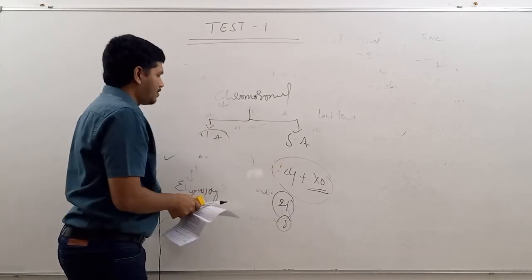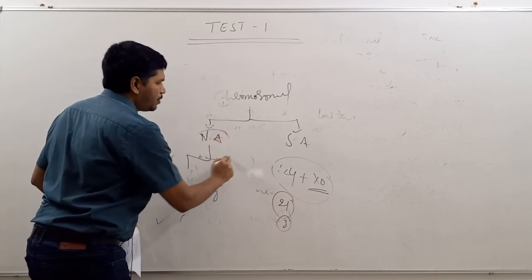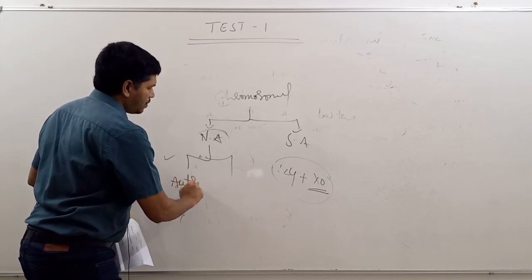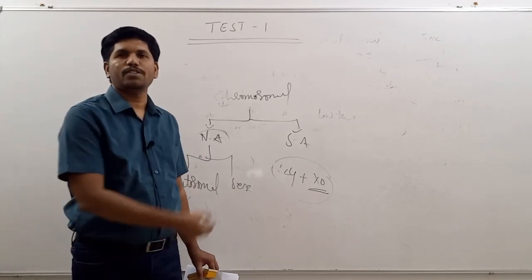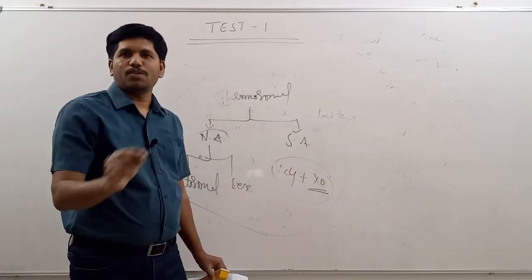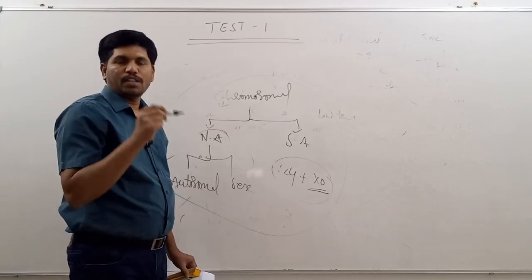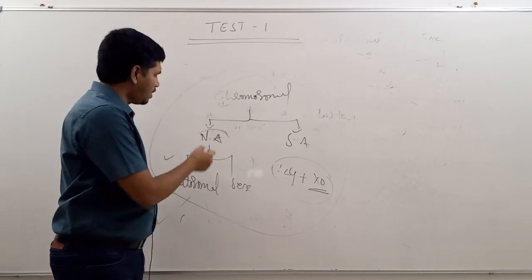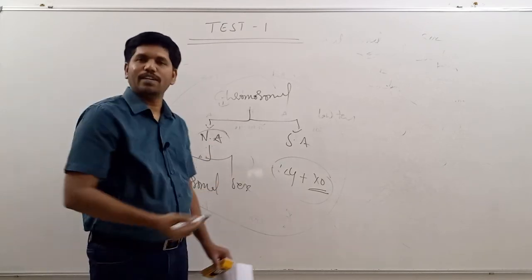You have to write directly like this. Numerical aberrations can be divided into two categories: autosomal aberrations and sex chromosomal aberrations. Mention some autosomal aberrations and some sex chromosomal aberrations. This chart must be there. You have to write chromosomal aberrations: the change in the number or structure of the chromosomes is called chromosomal aberration. Chromosomal aberrations in human beings can be divided into two varieties: numerical aberrations and structural aberrations. The numerical aberrations can again be divided into autosomal aberrations and sex chromosomal aberrations, and you have to give examples.